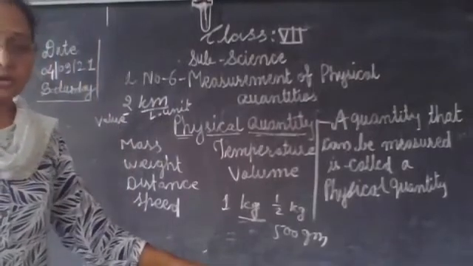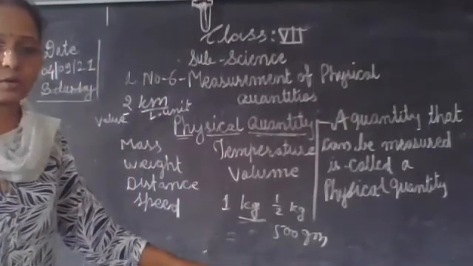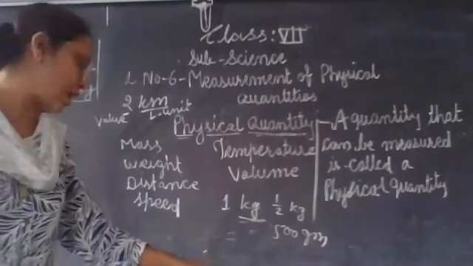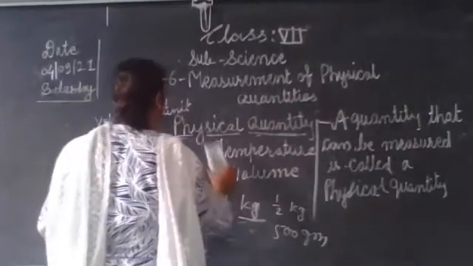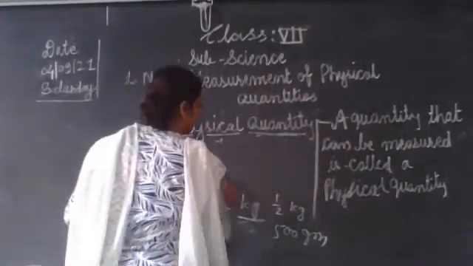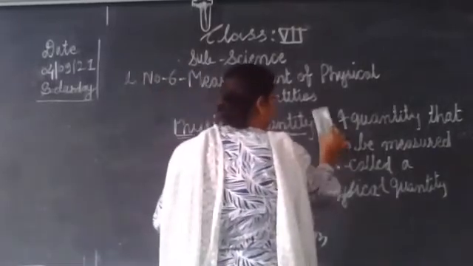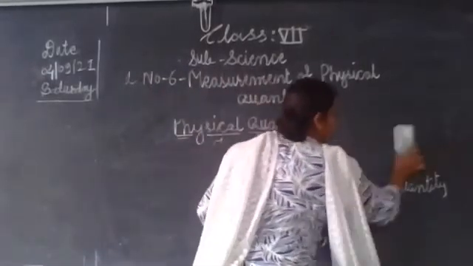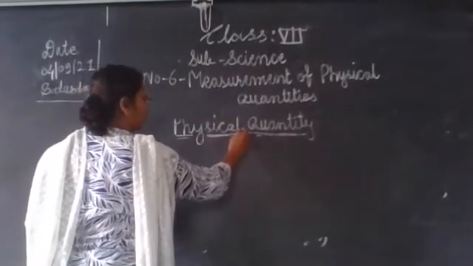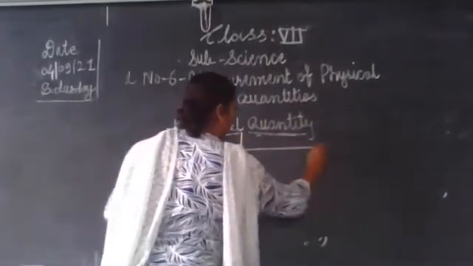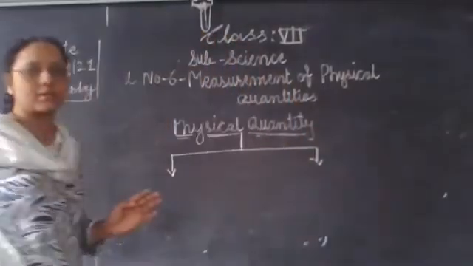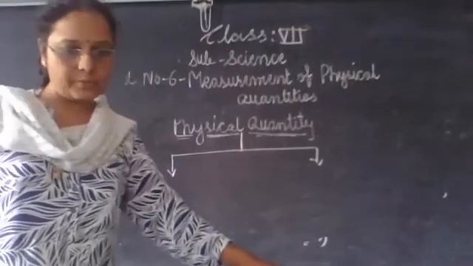Okay. So physical quantities are of two types. Let's see which two types. Physical quantity is divided into two types.